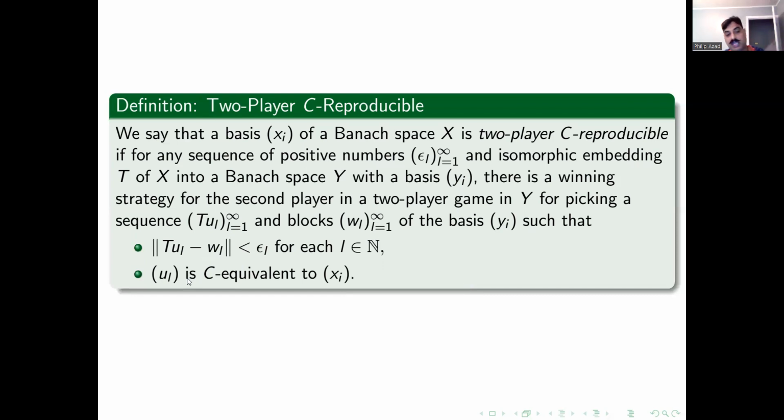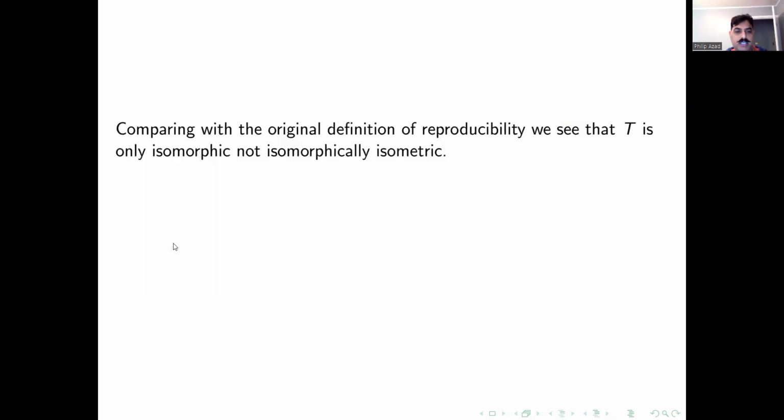UL is equivalent to Xi, and the image of UL is equivalent to the block vector. So again, we have the same setting: the basis equivalent to its vectors UL, and the image of the vectors UL equivalent to the block basis of the ambient space. And here is what is being said when we compare it to the original definition. What do we find?